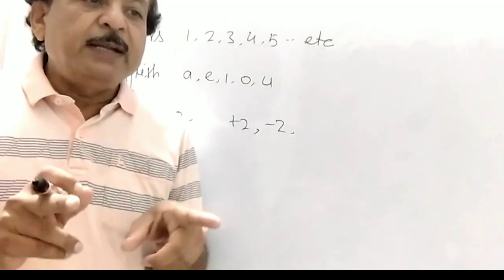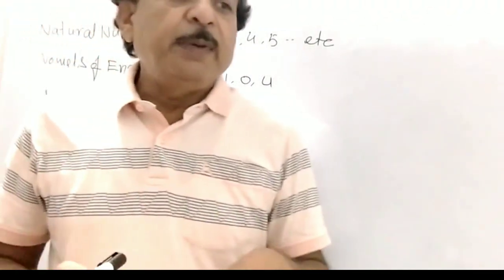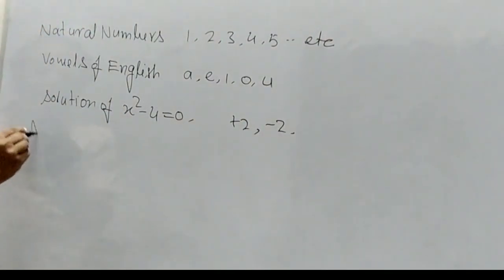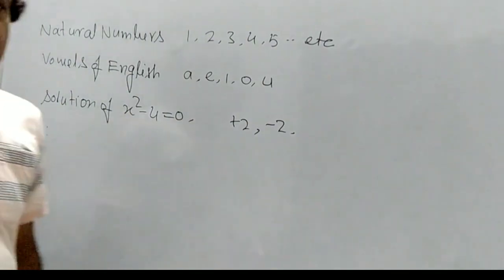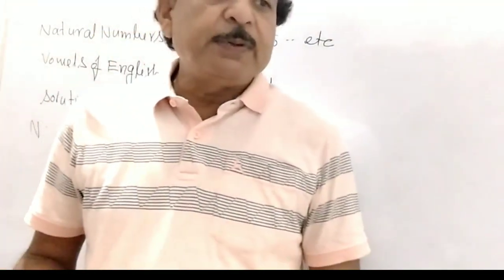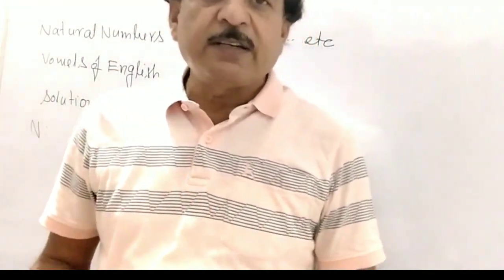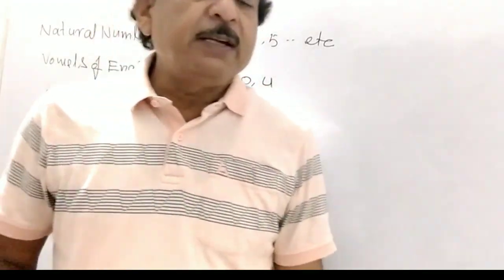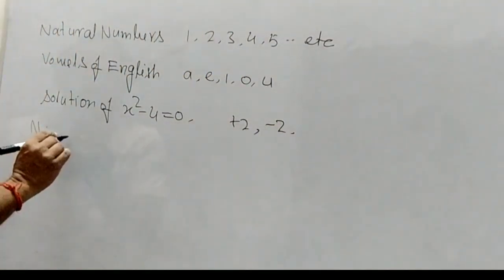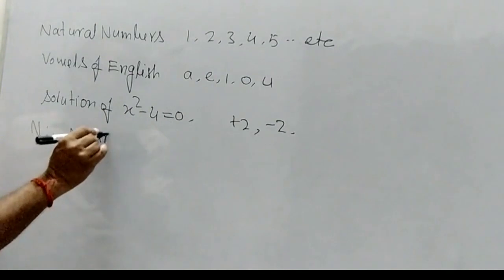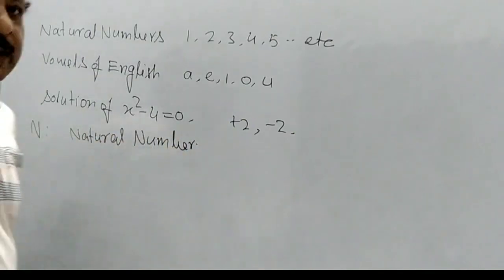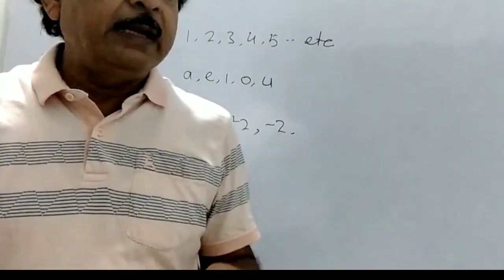Just as we represent some sets in mathematics, such as the natural numbers. You have already read the number system in earlier classes. N represents what kind of number? That is the natural numbers.